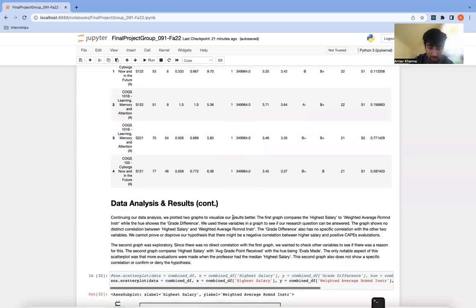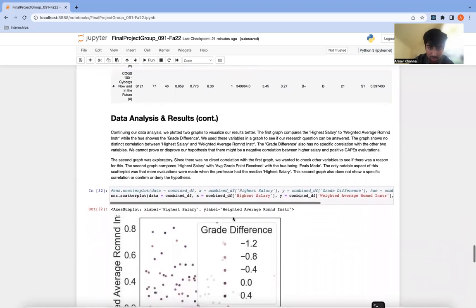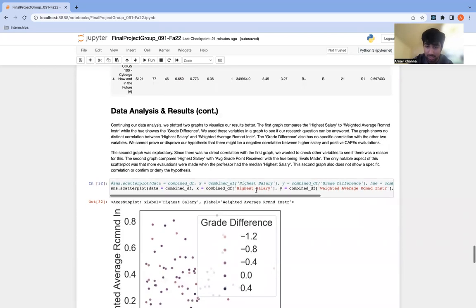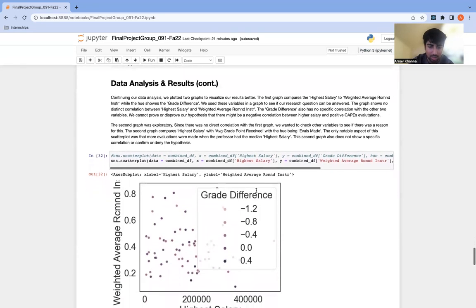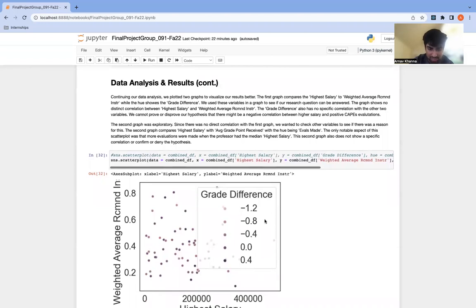Now, with our results, we plotted 2 graphs. And what we found was that there's no distinct correlation between higher salary and the percentage of students that recommend the instructor. So we can't prove or disprove our hypothesis based on the data we have and the results we got from that data. And you can see that graph right here. You can see that there's no correlation. It just seems very randomly scattered.